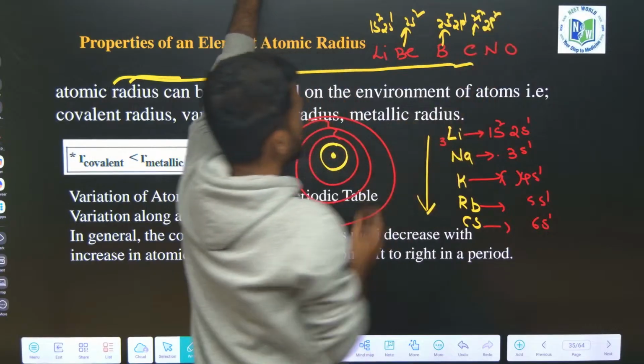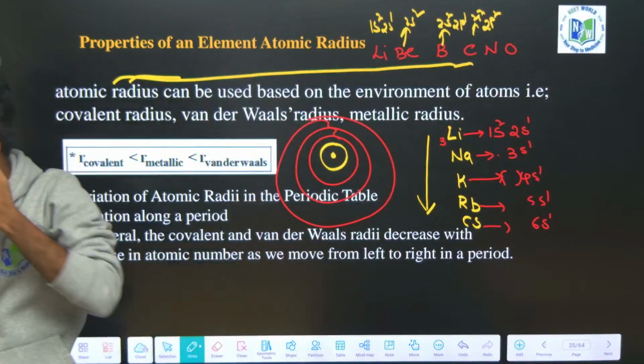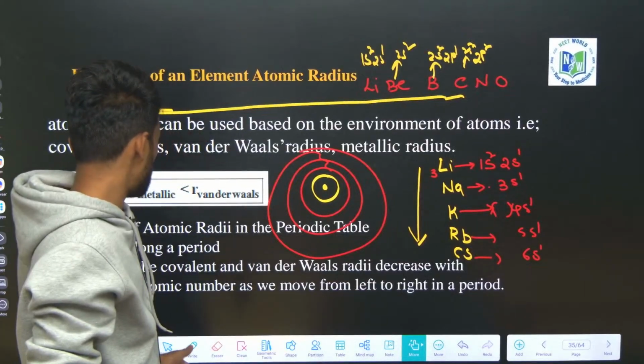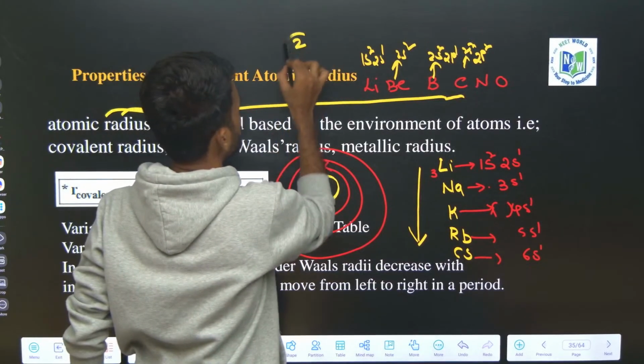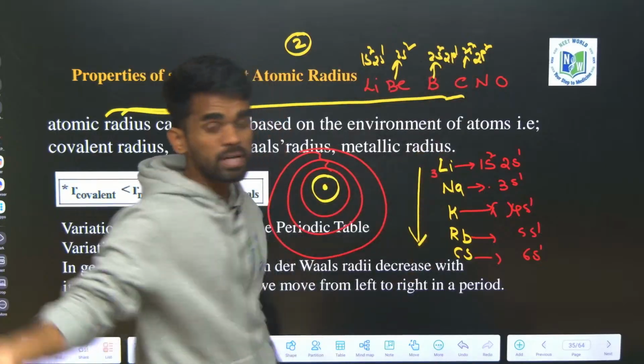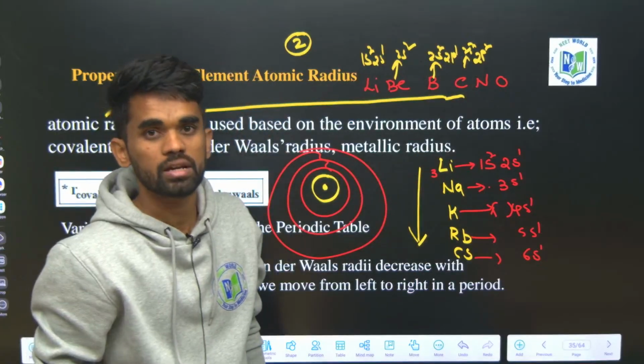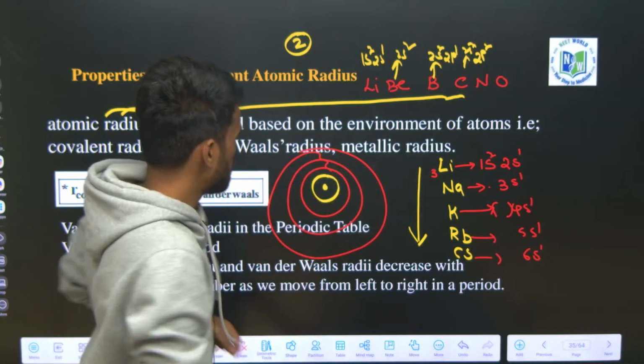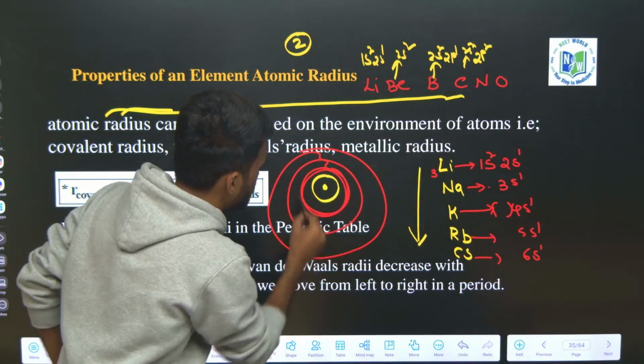It means the principal quantum number is fixed. What is it? 2 only. The number of electrons is increasing, but where is the added electron going? Into the same nth level. The principal quantum number is fixed.